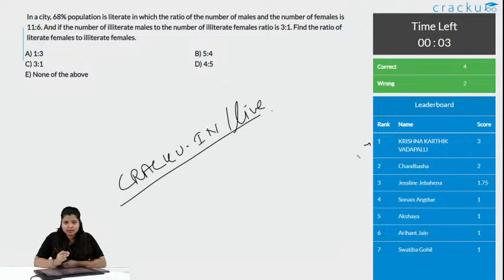He got all the 3 answers correct till now. Okay, let us see, is it D or B? With this, 6 people got this correct and 4 wrong.